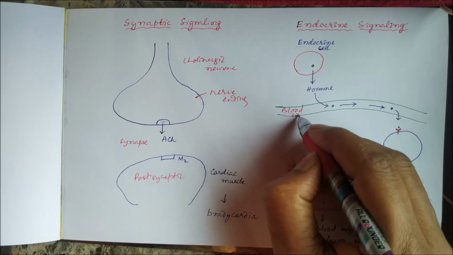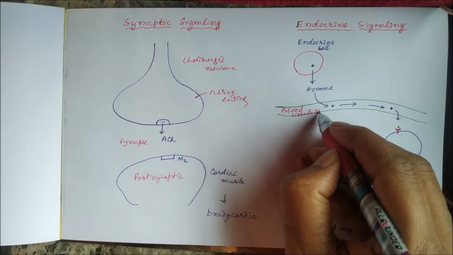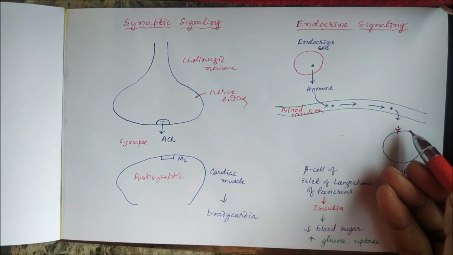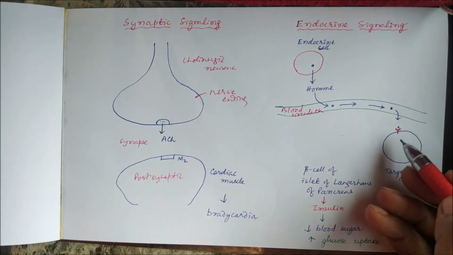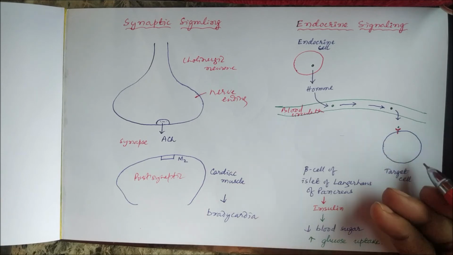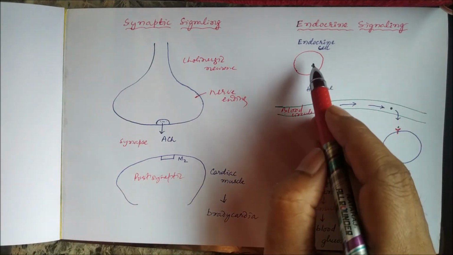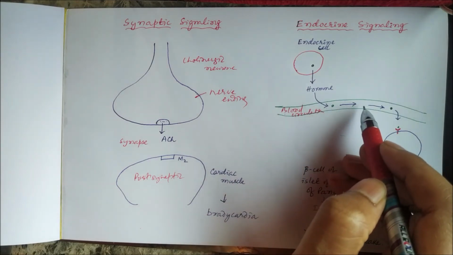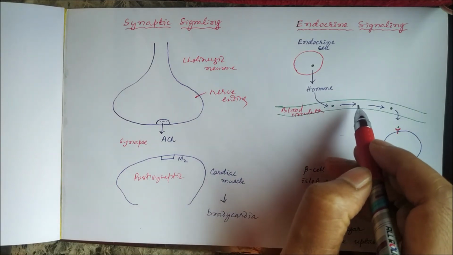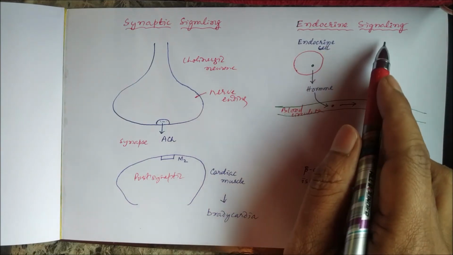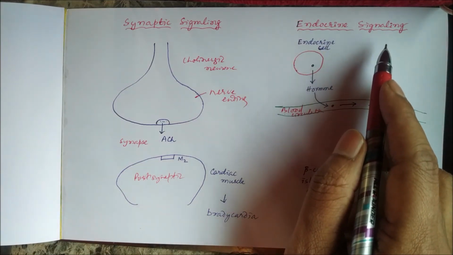Through blood circulation, it will reach its target site, where the hormone will bind to the specific receptor present on the target cell and will function. So hormones are released into the blood circulation, and through blood circulation they will reach the target site where they will act. So this type of signaling is called endocrine signaling.